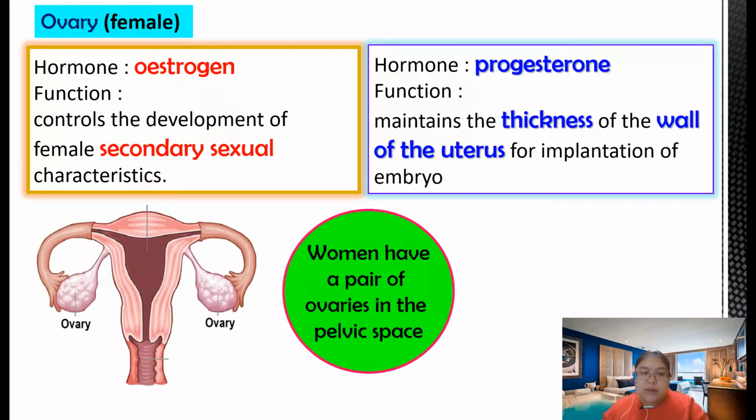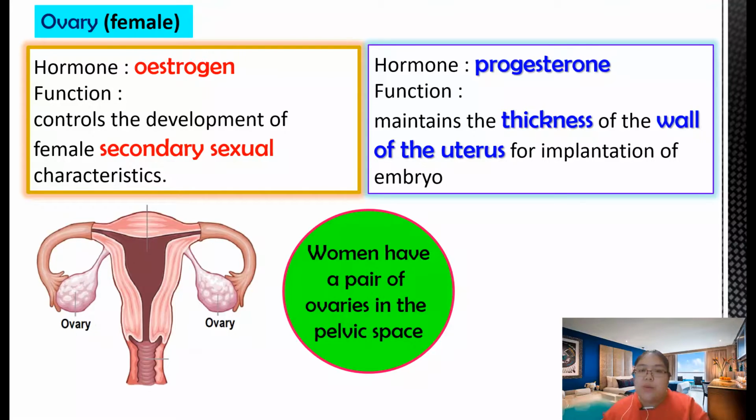Ovary. This one, the ovary, is just for females. Let's explain this part. It produces the first hormone, oestrogen. Oestrogen controls the development of the secondary sexual characteristics. This happens for females in primary school or at the start of secondary school. The body size develops, and the sex organs become developed. This situation is when the female starts menses.